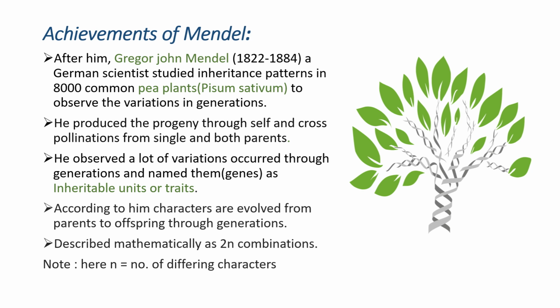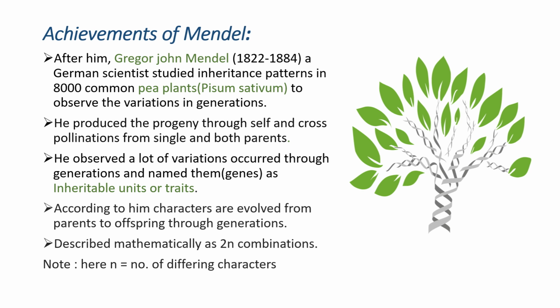So after all those experiments, he observed a lot of variations that occurred through generations, means the changes that occurred in the next generation. For example, if he crossed two parent pea plants, he'll get an offspring, means the resulting kid. He saw some of the variations that occurred in that offspring and named those changes as inheritable units. Inheritable means which will come from the parents, which will be inherited. Inherit means will get through our parents. Okay. So simply he named them as inheritable units or traits.